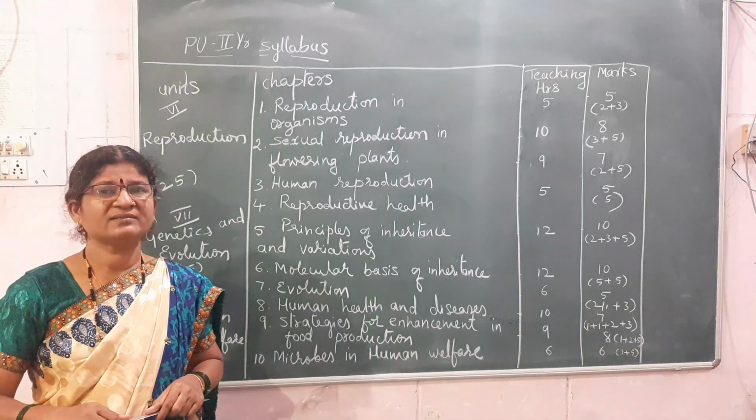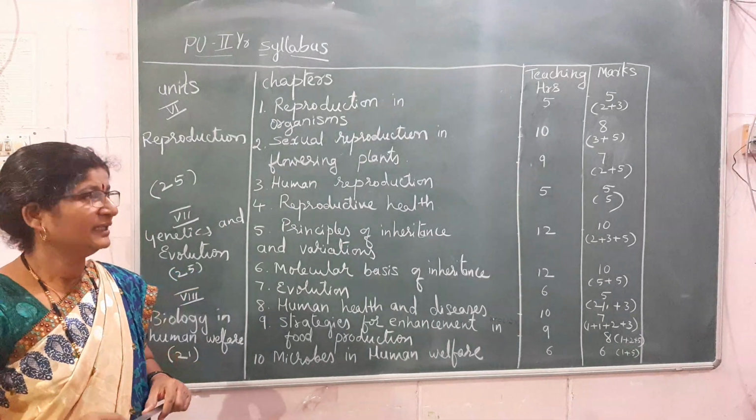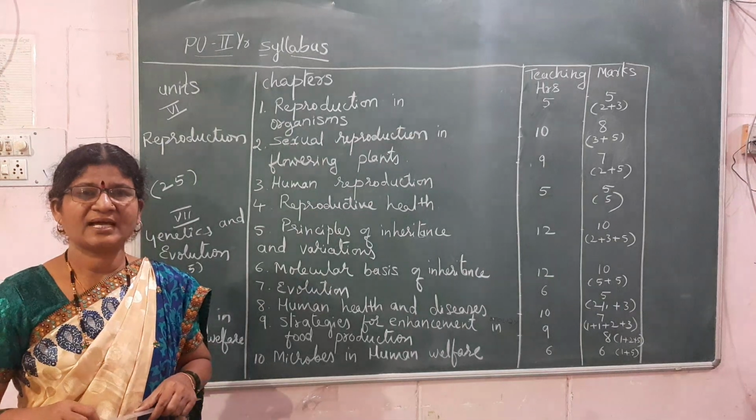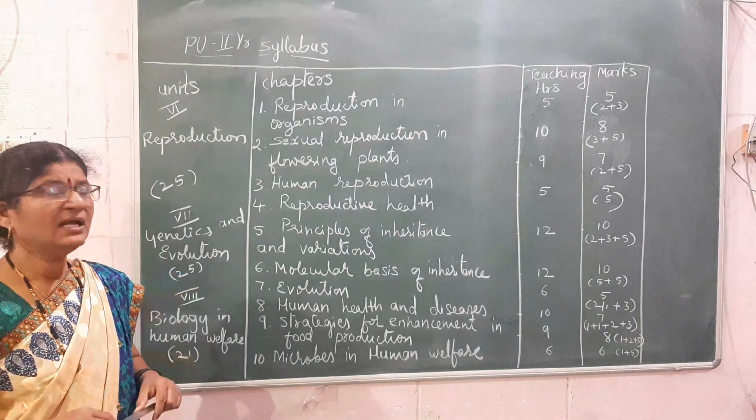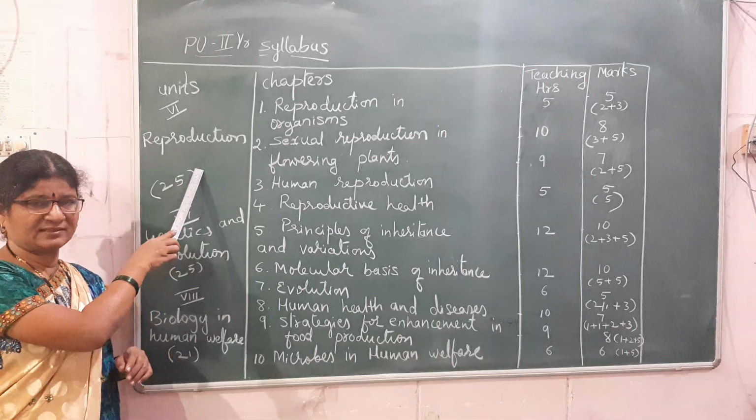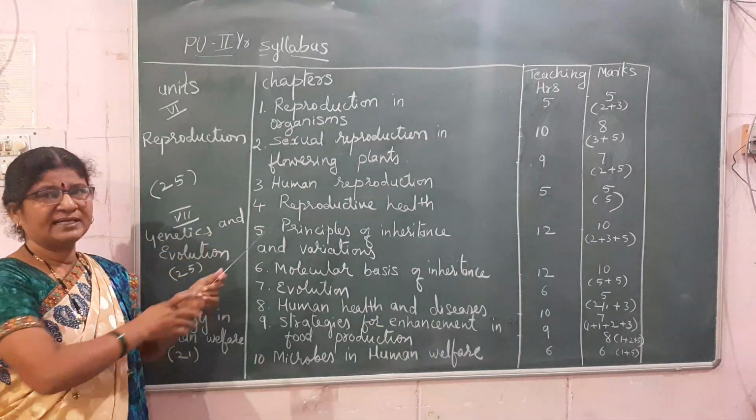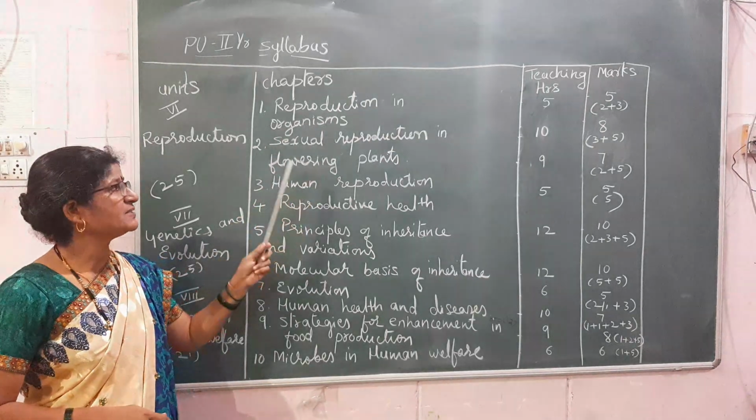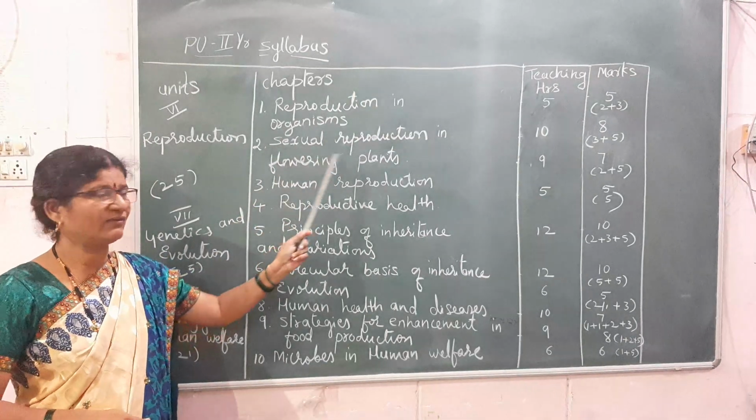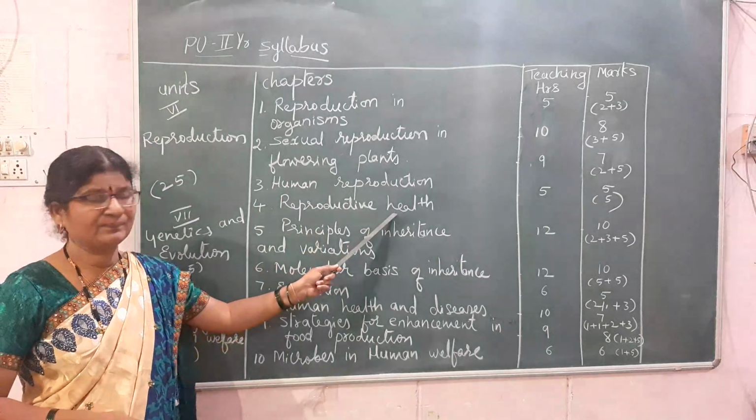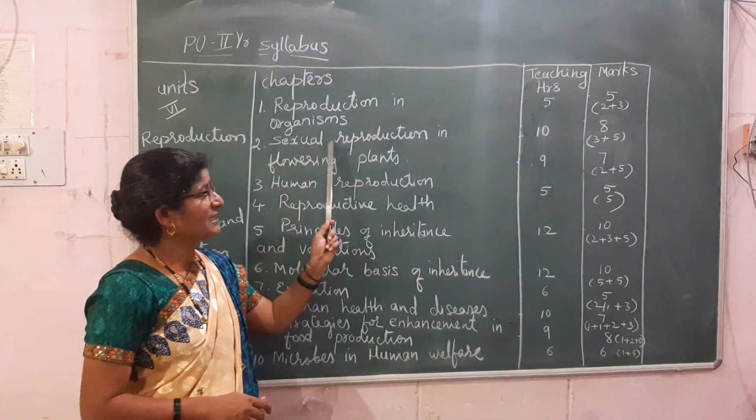Today first let me introduce you the syllabus. In the first year you have studied 5 units and in the second year we are reading from the 6th unit. The 6th unit is the reproduction. In this reproduction we have got 4 chapters, that is reproduction in organisms, sexual reproduction in flowering plants, human reproduction and reproductive health. The total hours for teaching.